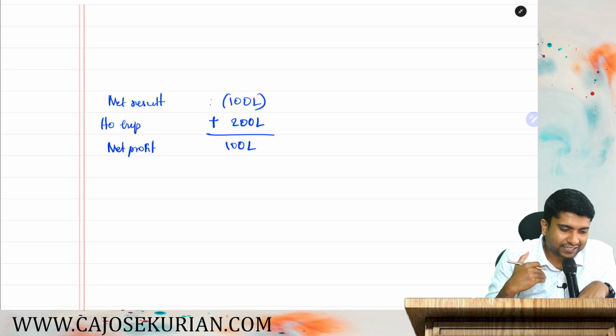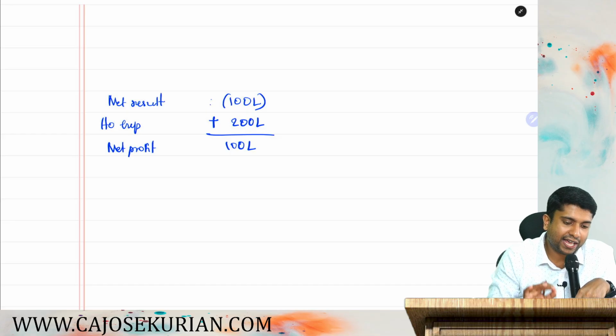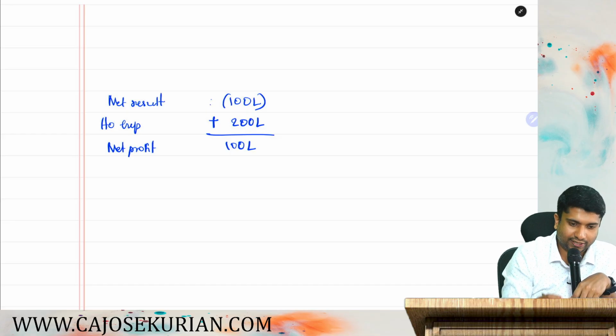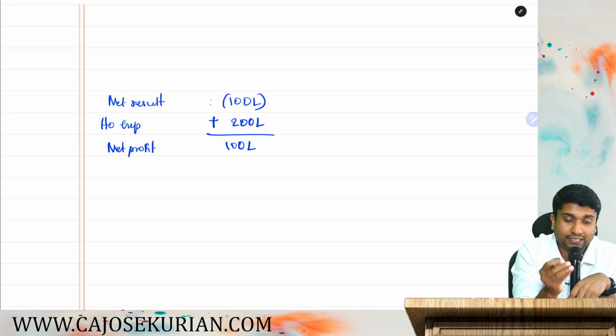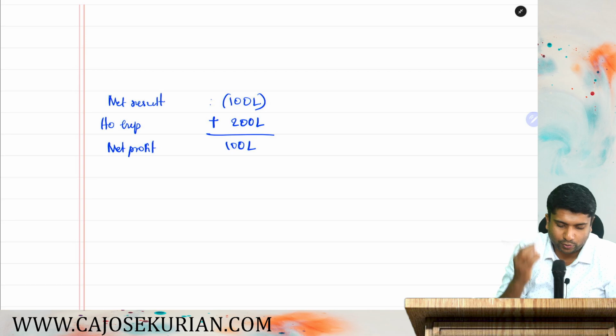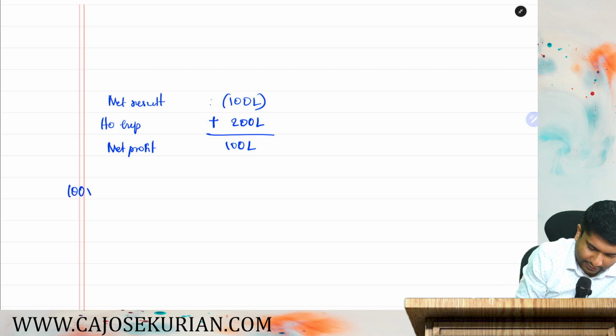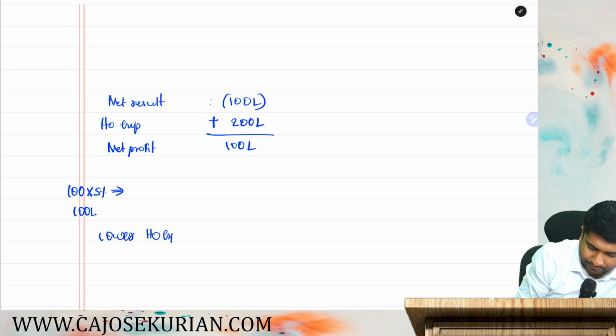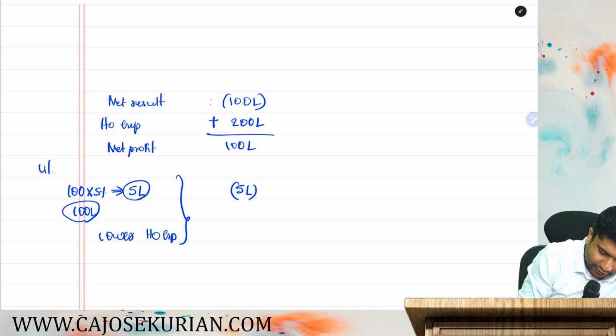Now, explain with reasons the income to be declared by the branch in the return for AY 25-26. How much is the income to be declared in the return of the branch? Very simple. You tell me either 5% of 100 lakhs or actual 100 lakhs, whichever is lower should be your head office expenditure. Are you with me? 5% of 100 lakhs is only 5 lakhs or 100 lakhs, whichever is lower means 5 lakhs is the maximum deduction for head office expenditure in accordance with 44C.